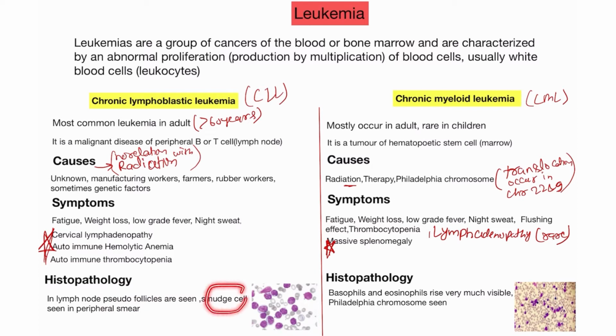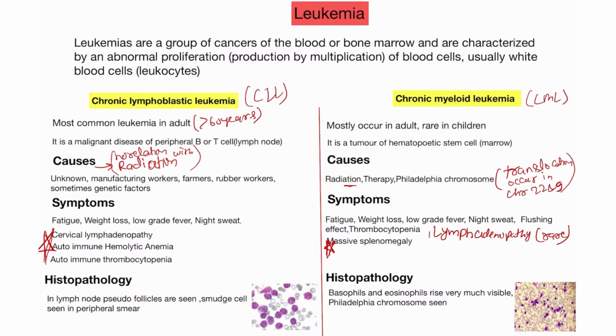And smudge cells, please learn this: smudge cells are visible in case of the CLL. It is a characteristic of CLL. Smudge cells are present in case of the CLL and seen in the peripheral smear. When the doctor does a peripheral smear, then he will find the smudge cells. This is a characteristic of CLL.